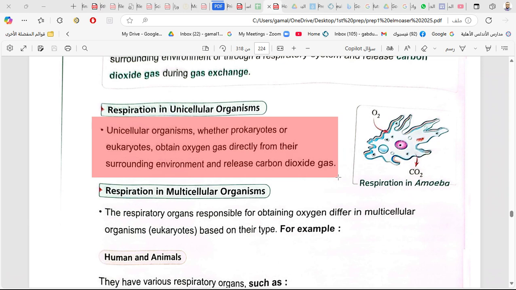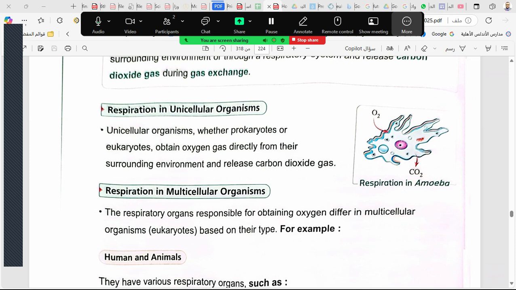This is a very simple way of respiration. No need for a respiratory system, no need for nose, trachea, lungs. It's only by diffusion. Oxygen goes inside and carbon dioxide goes outside. This is a simple way of respiration in unicellular organisms like amoeba.